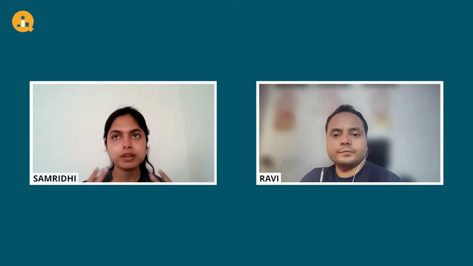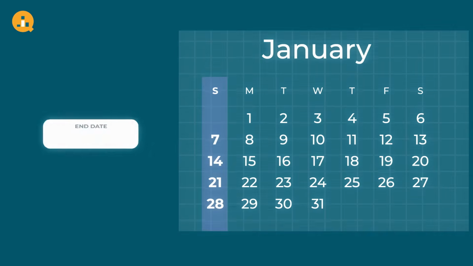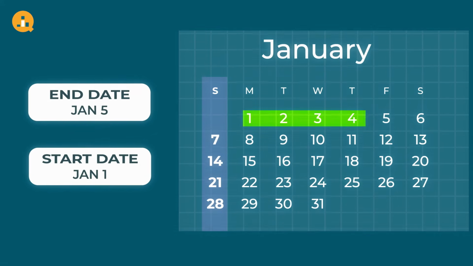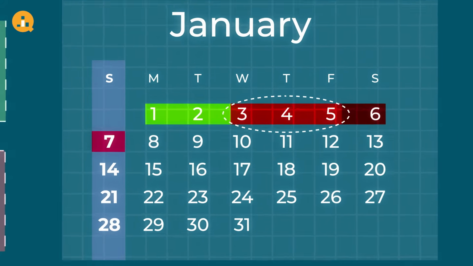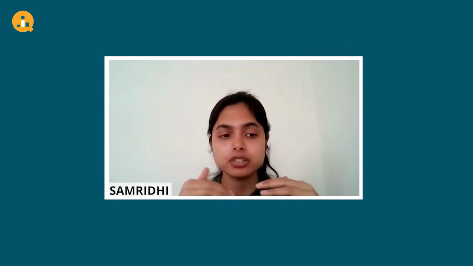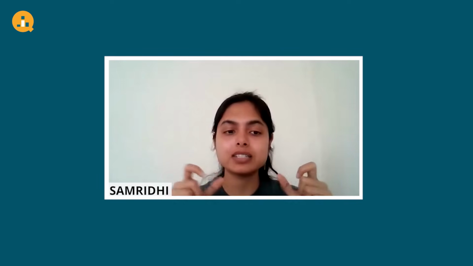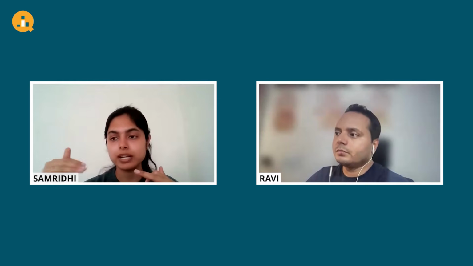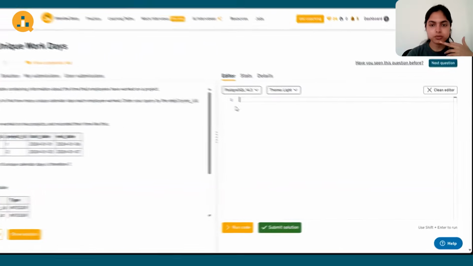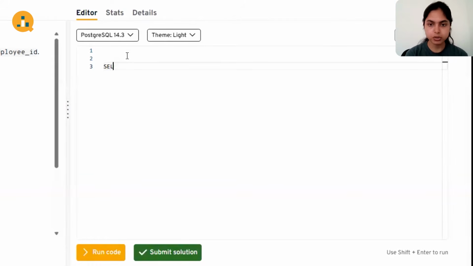Okay, so my first idea when I read this question was to count the number of days for each employee, like take the difference between end date and start date and count the number of days they have worked. But then the question mentions that there could be an overlap. So if we just group by employee ID and take the number of days as a difference between end date and start date, that would not be accurate, as it would count repeated days when a single employee was employed in a different project. So I guess I can try writing the query.